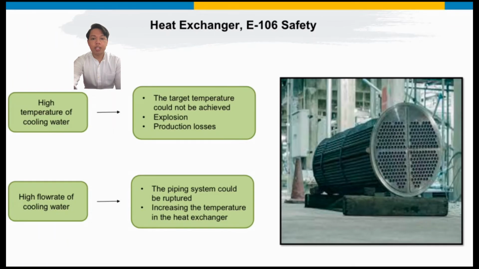Now I'll continue with the safety of the heat exchanger E106. First, if the temperature of the cooling water is higher, the target temperature of the heat exchanger could not be achieved. Other than that, an explosion also might happen, and there will be production losses of the nitric acids. Second, if the flow rate of the cooling water is higher, the piping system of the heat exchanger could be ruptured, and there will be an increase in the temperature inside the heat exchanger, and hence the objective of the E106 was not successfully achieved.